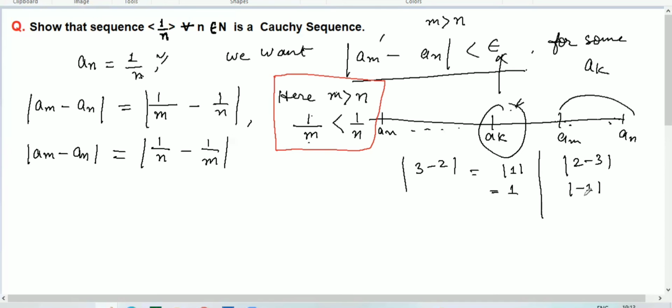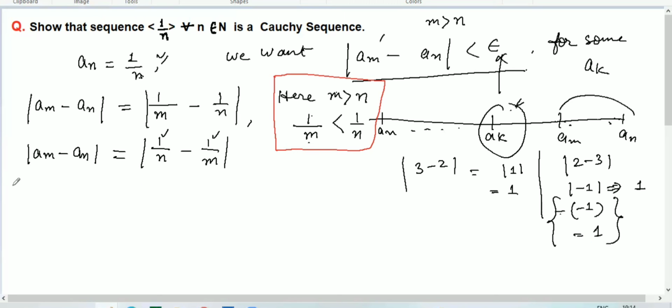So now how to remove this modulus sign? You will take minus and minus 1. You will multiply by the minus sign and you will remove the modulus sign. So this is the rule here. Or you learned in school that if you get a minus sign, straight away you can write down plus. But in real analysis, we will use this rule here. Now you understood here. So we are sure this is the big number and we are taking away 1 over m, the smaller number. So we are getting a positive number. So we can remove the modulus sign.